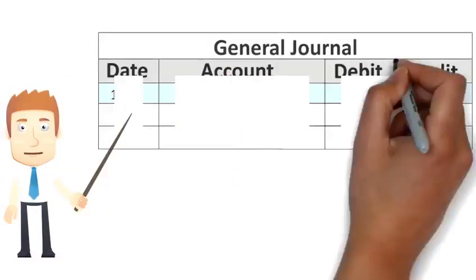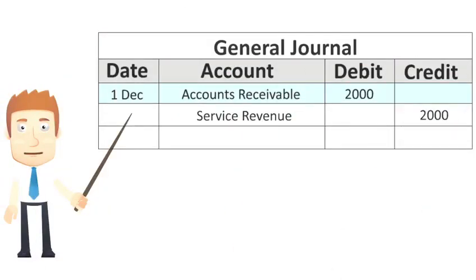Now, here's the journal entry when Johnny earns his revenue in December. Accounts receivable are debited to increase the amount of money that Johnny is owed. Service revenue is credited to show that Johnny has performed the service.